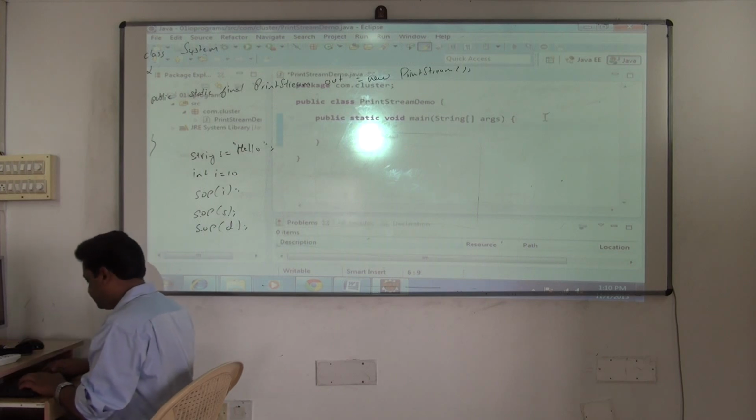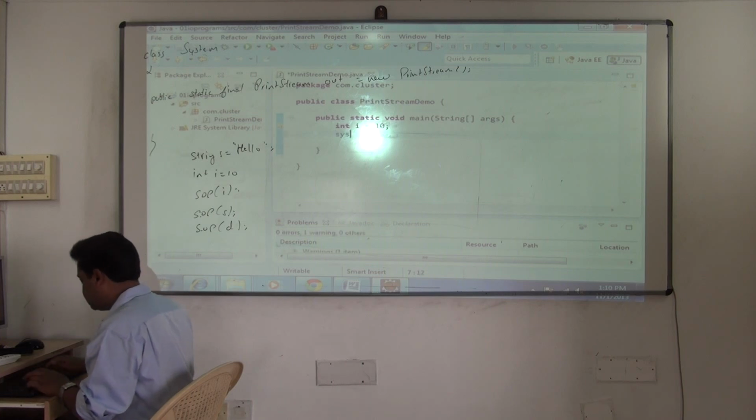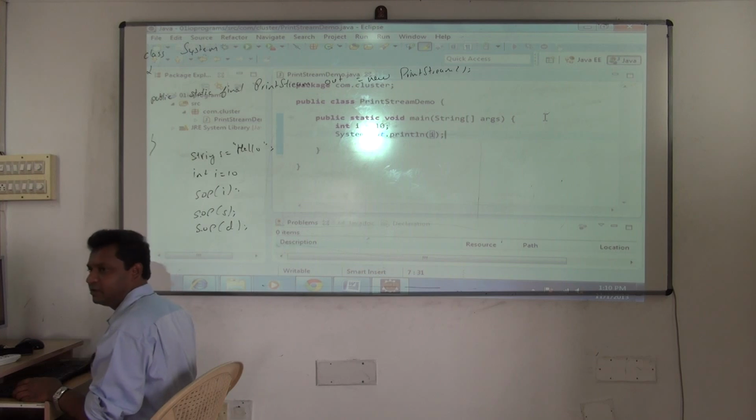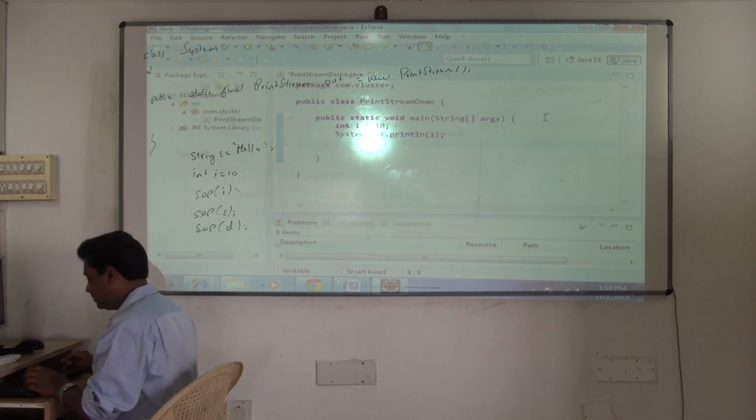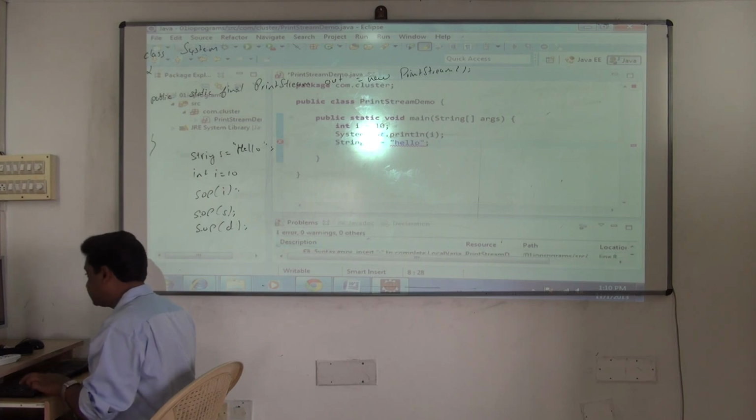See now, int i is equal to 10. Yes or no? What will I do now? Sys out i. I mean what value am I passing? Int value, no? It's an overloaded method. It compiles. If you send wrong values, it will give an error. So it's compiling. Now see, string s is equal to hello. Again I'll say what? Sys out of s. Then next.